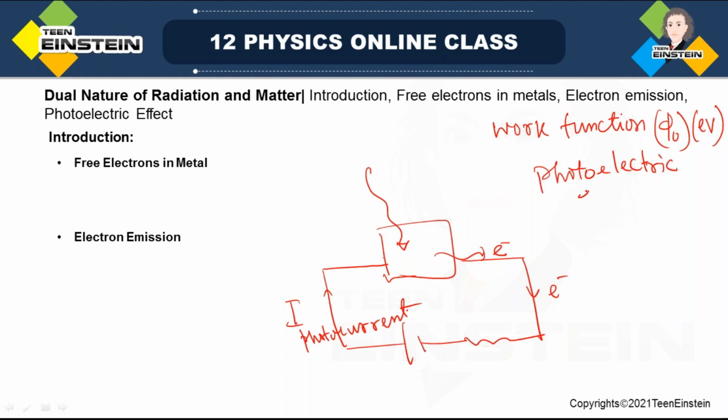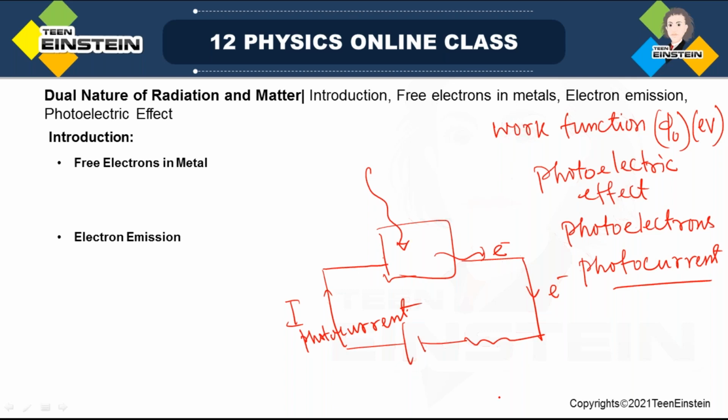I'm just summarizing whatever we have learned so far. Photoelectric effect, or photoelectric emission. The electrons which are coming out or emitted from the metal surface are called photoelectrons. And the current we get out of these photoelectrons is called photocurrent. These are the terms we should be familiar with before we go deeper into this subject.